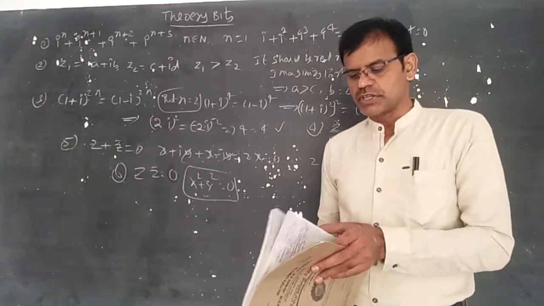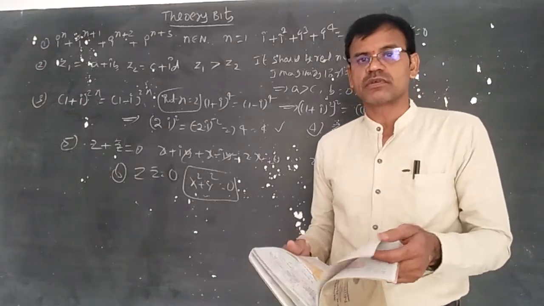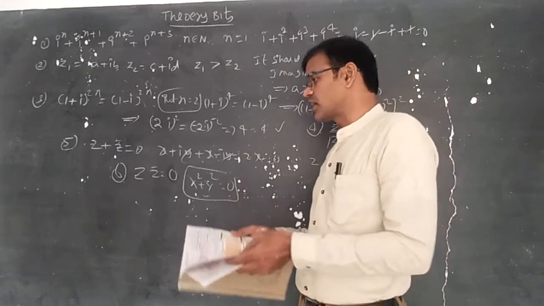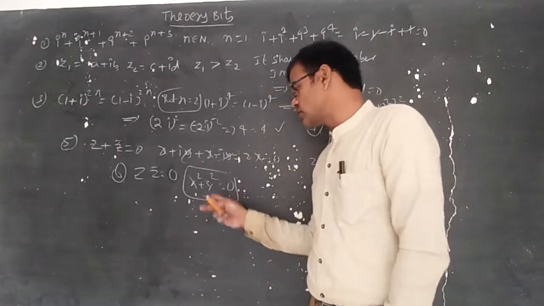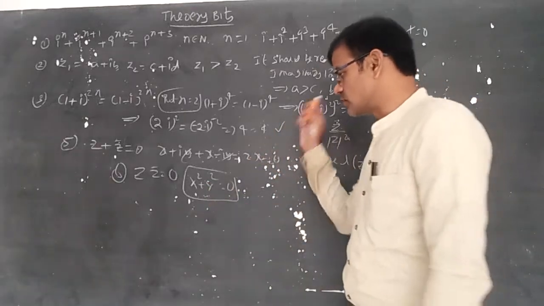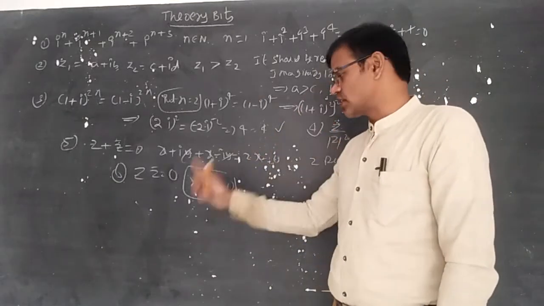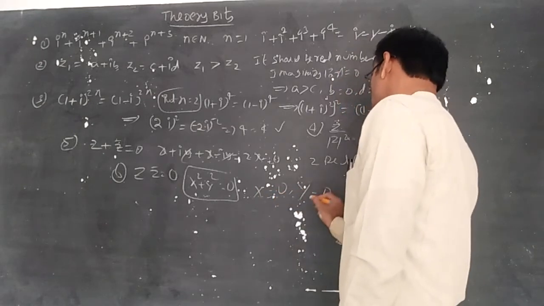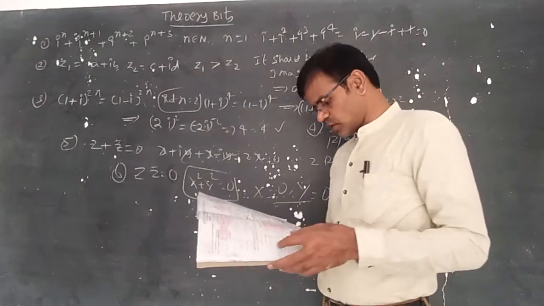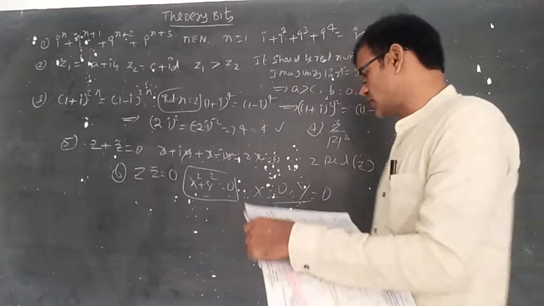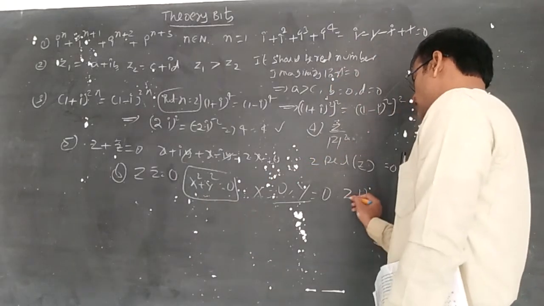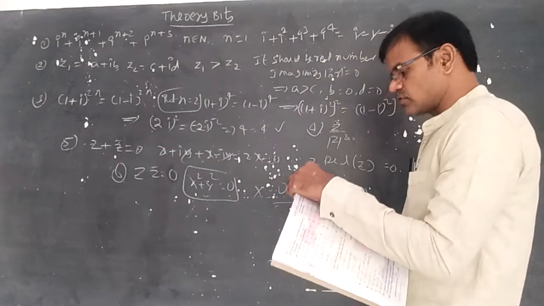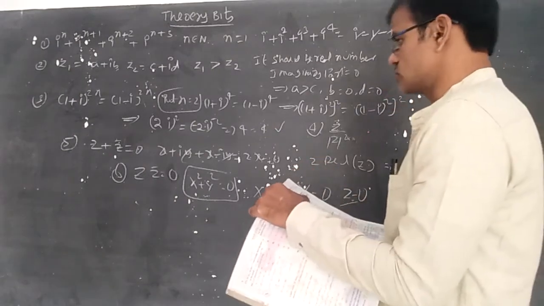We know that every square is greater than or equal to 0, so there is no alternative: x equal to 0 and y equal to 0. This is complex 0, so simply z is equal to 0.